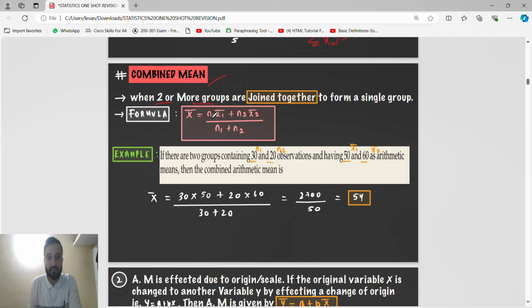So the formula is with n1 and n2: the number of observations of the first group and its mean, plus the number of observations of the other group and its mean, divided by n1 plus n2. That means n1 into x1 bar plus n2 into x2 bar, by n1 plus n2. Like this: two groups are there containing 30 and 20 observations, with 50 and 60 as arithmetic means, x1 bar and x2 bar. For the combined arithmetic mean, we'll use the formula.